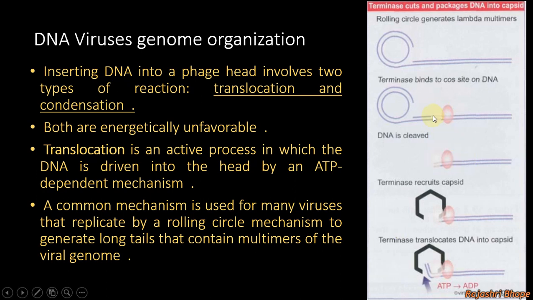At the cos site, the DNA is cut. This DNA is carried along with this terminase enzyme into the empty head shell with the help of ATP.